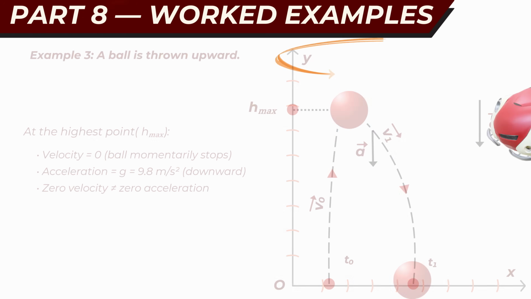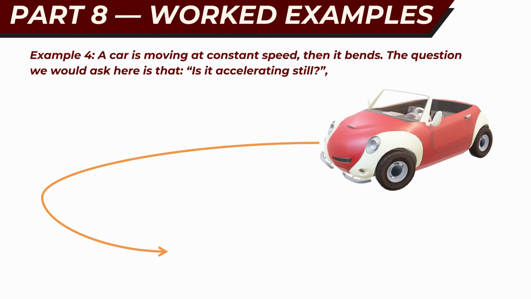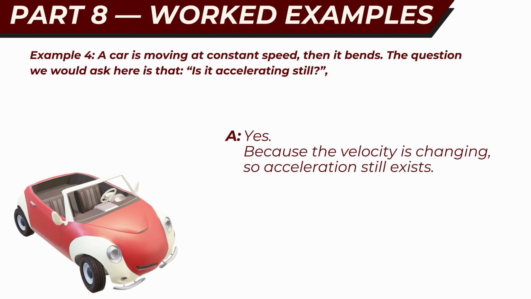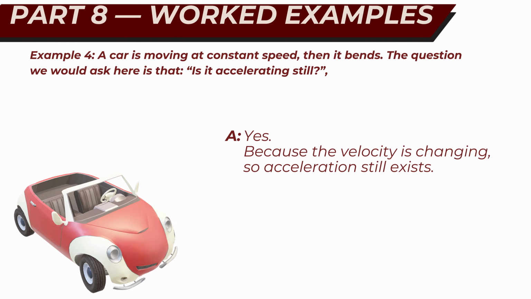Example 4. Turning car. A car is moving at constant speed, then it bends. The question we would ask here is, is it still accelerating? The answer is yes. Because the velocity is changing, acceleration still exists.